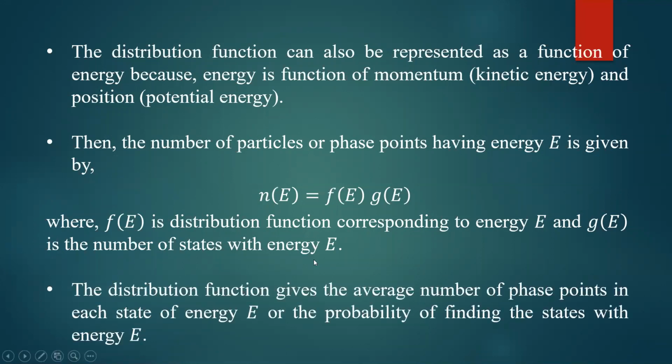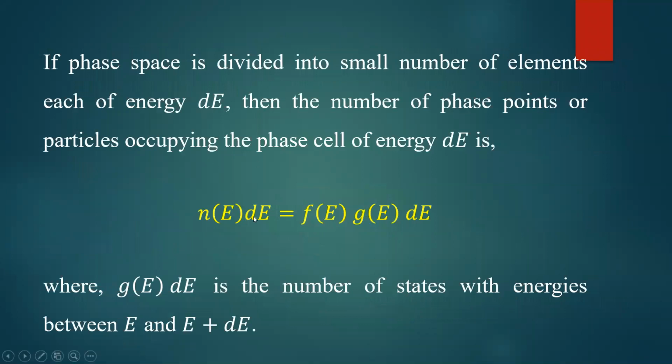So just remember, the distribution function can be expressed as a function of position and momentum coordinates. Also, you can express the distribution function as a function of energy. That's all. If you want to know the number of particles present in a small cell of energy dE, you multiply dE on both sides, and you get the number of particles present in this volume dE.